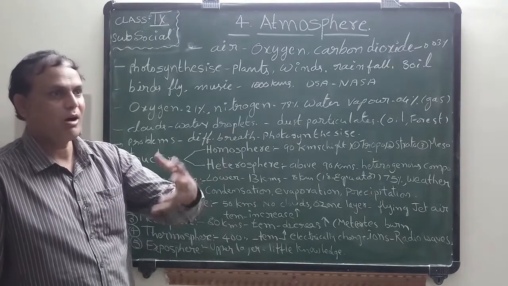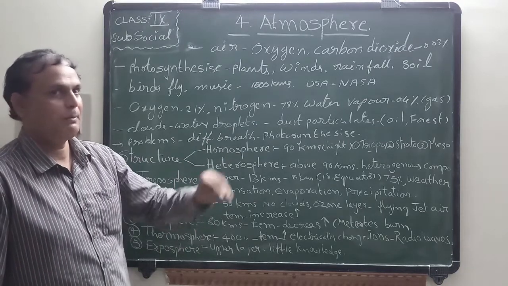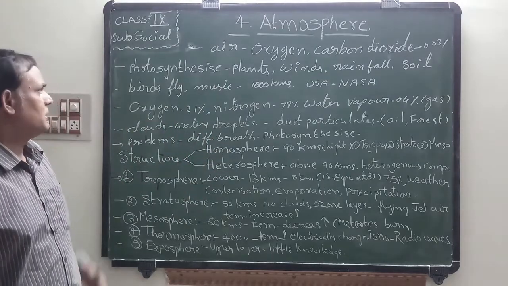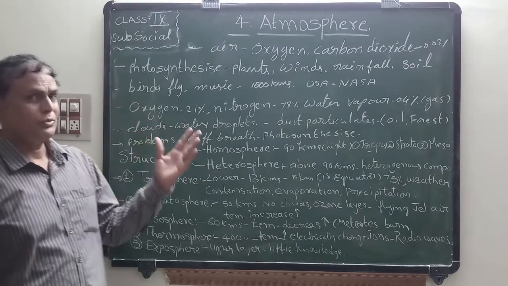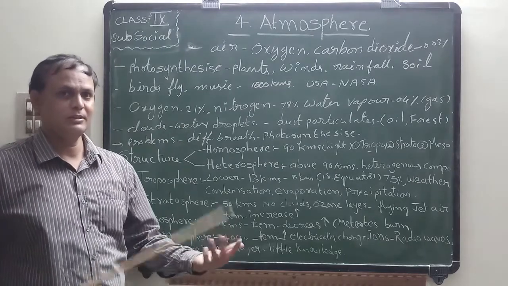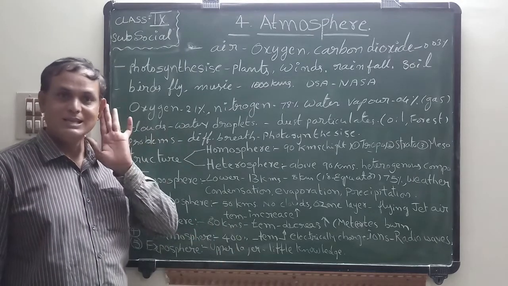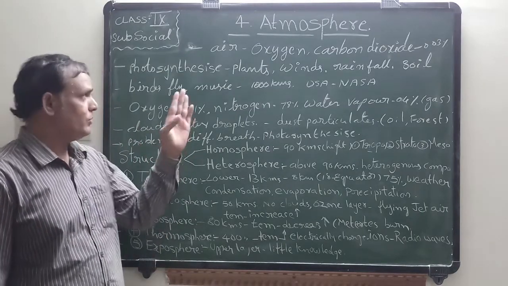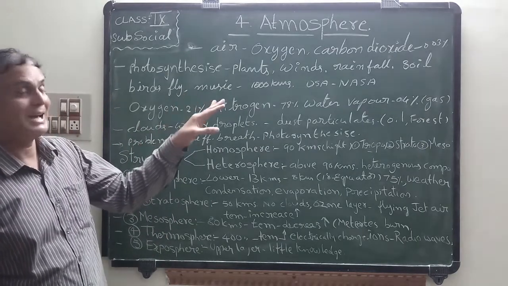All these occur with the help of gases, that means wind. Next, birds flying. When any musician plays instruments, we are listening. So how can we listen? With the help of these gases.